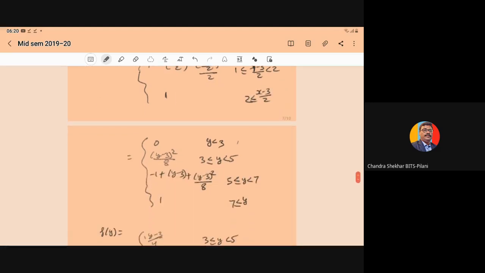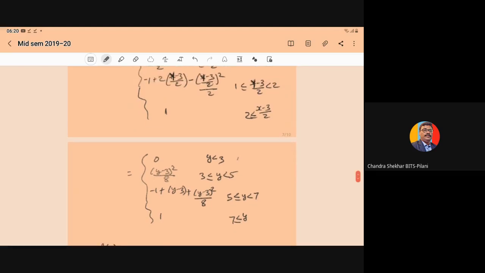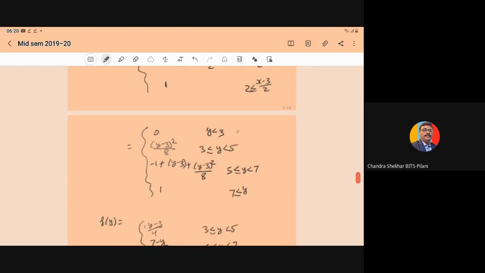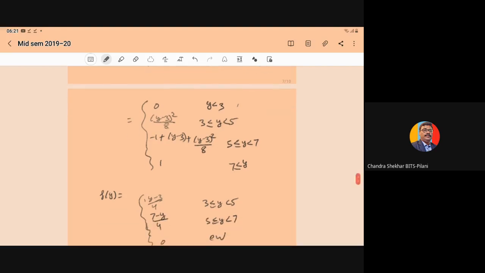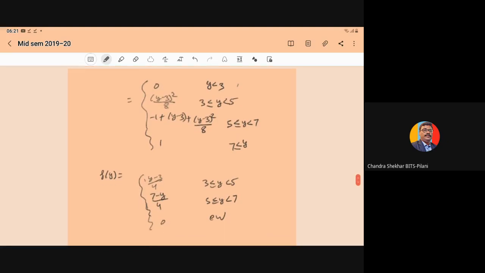For the range 3 to 5, and for the third, minus 1 plus 2 into (y minus 3) upon 2 minus ((y minus 3) upon 2) whole square upon 2. So it will become minus 1 plus (y minus 3) minus (y minus 3) whole square upon 8 for the range 5 to 7, and it is equal to 1 when y is greater than or equal to 7.